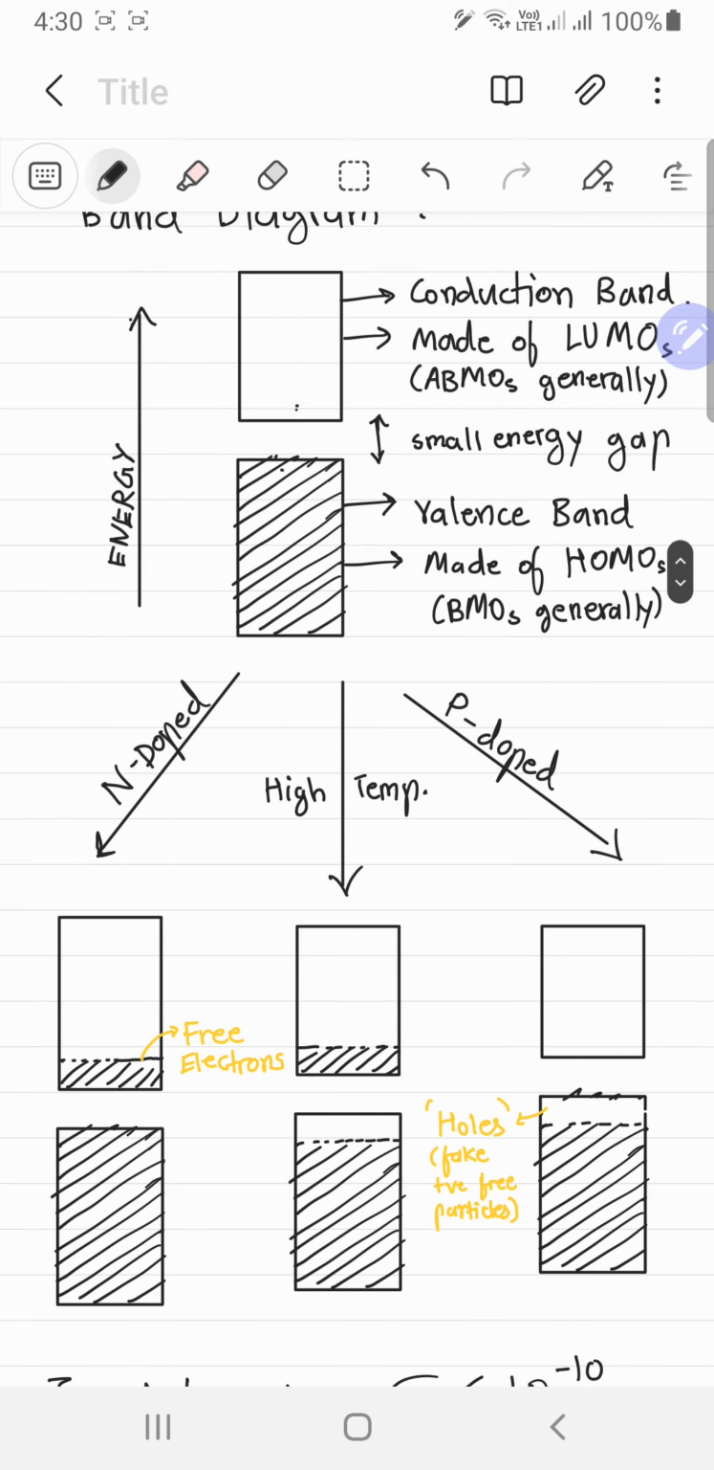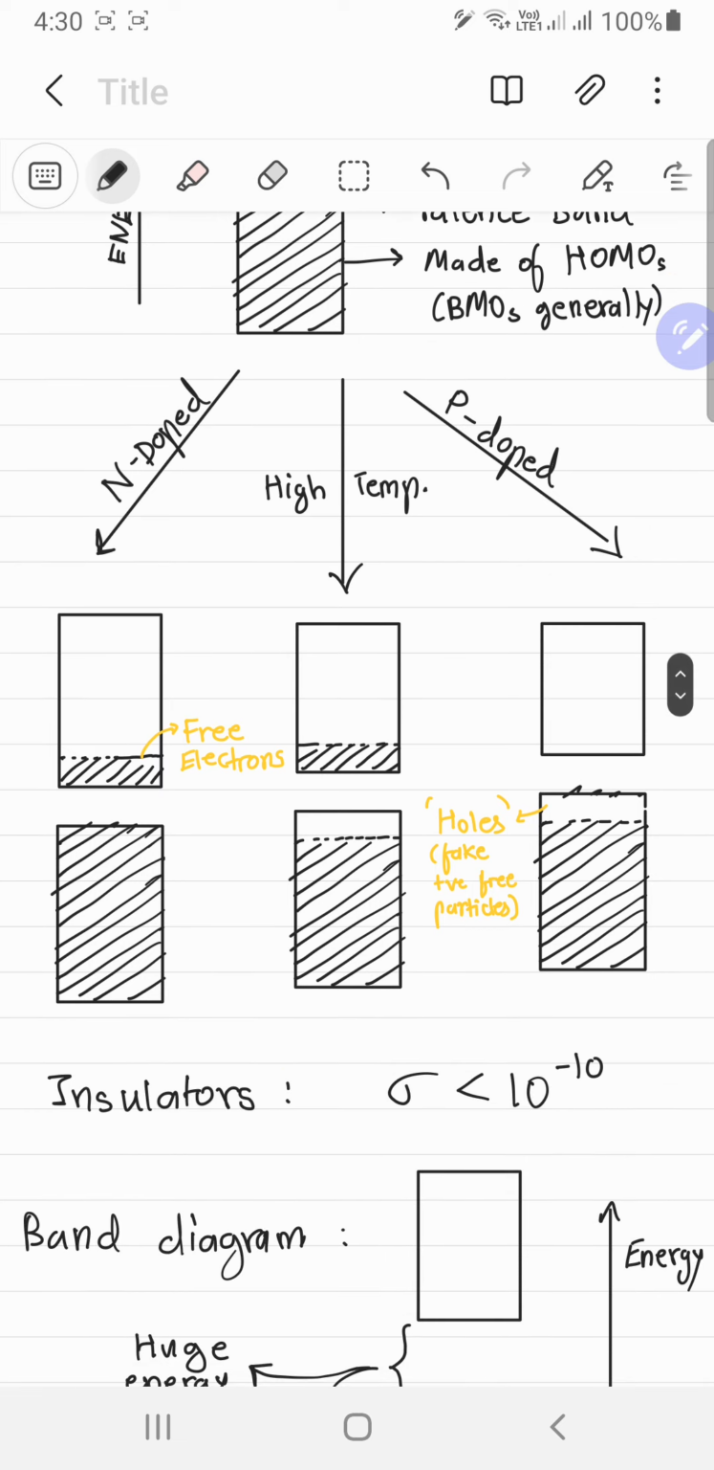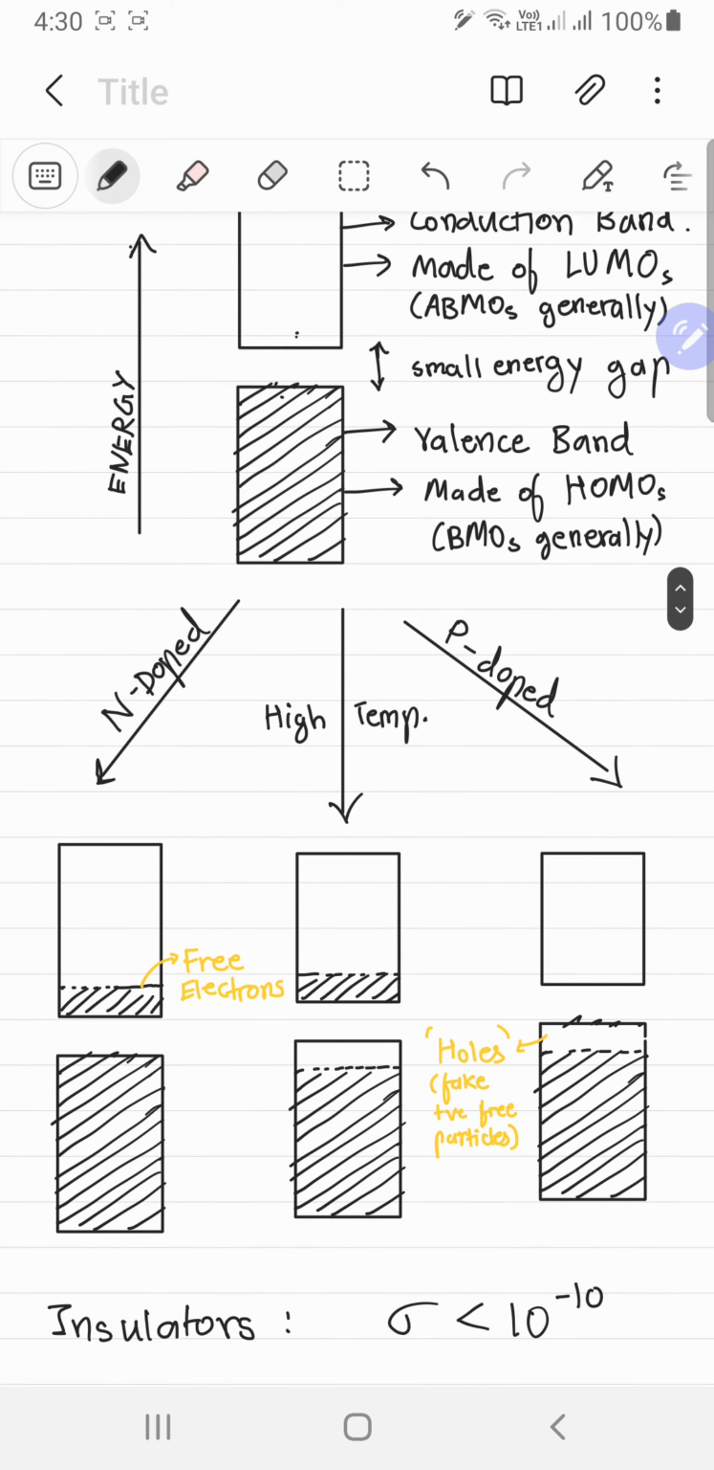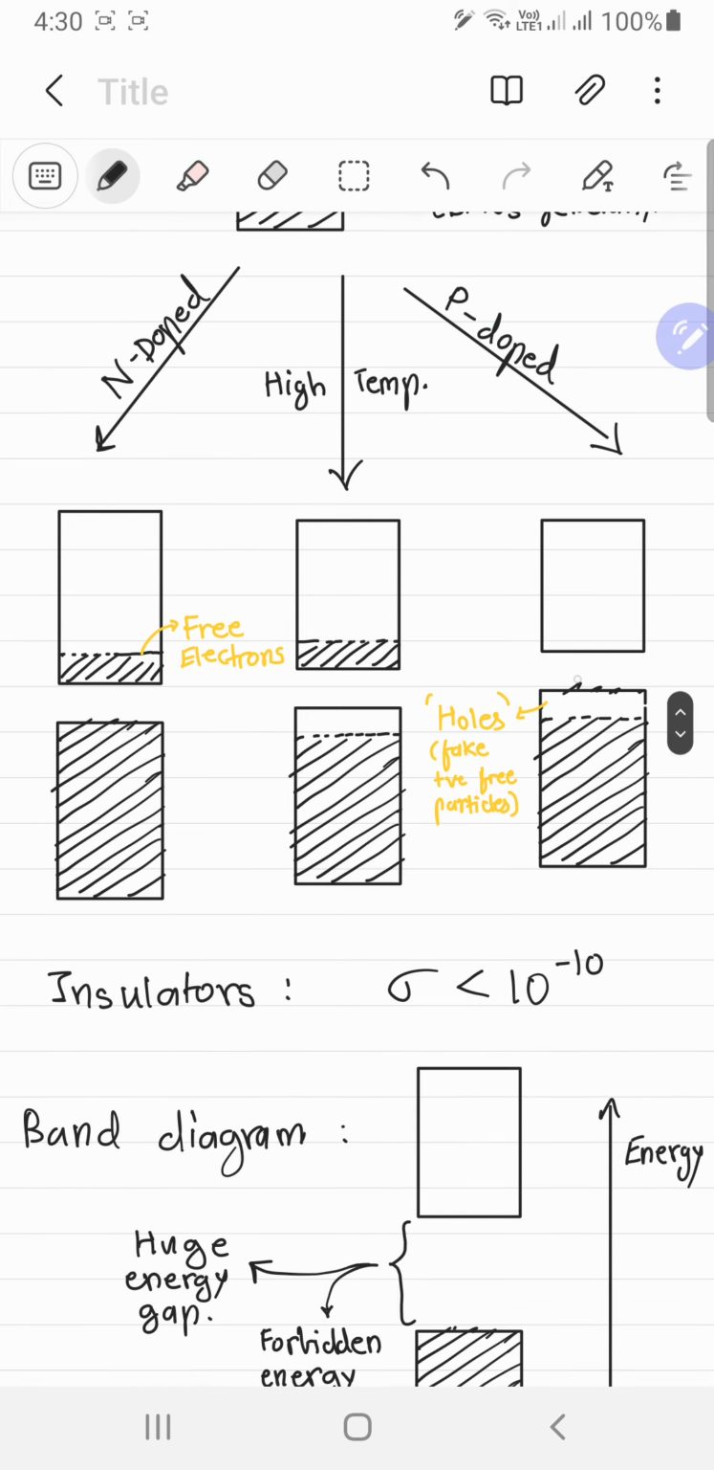You can also do something else which permanently increases its conductivity, which would be to dope this semiconductor. By doping I mean injecting some other kind of atoms, so atoms with one more or one less electron than the thing that the semiconductor is made of. If you inject atoms which have an extra electron, that will be n doping, and you will be creating free electrons in the conduction band.